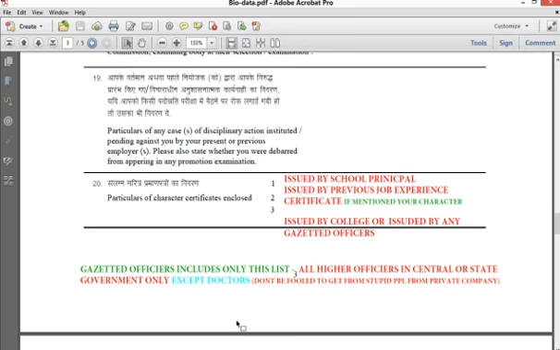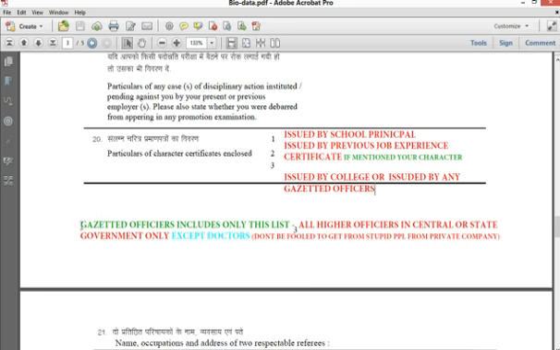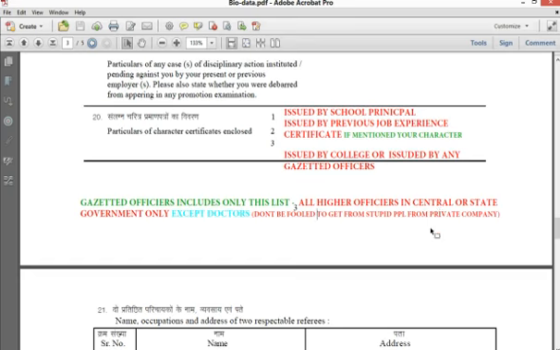So how can you get a character certificate from him? Okay, so please don't get a character certificate from a doctor. You will see here, gazetted officers include only the list of higher officials in central or state government, except doctors. Don't be fooled into getting a stamp from private companies.